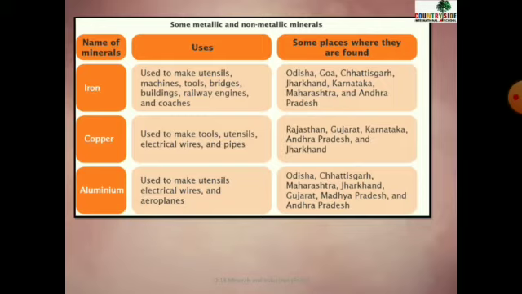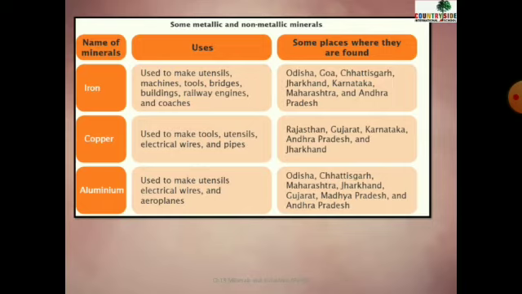Utensils means bartan. There are many utensils which are made of iron also. And where is it found? Odisha, Goa, Chhattisgarh, Jharkhand, Karnataka, Maharashtra, and Andhra Pradesh. See, these are the names of the minerals, what their uses are, and where they are found.